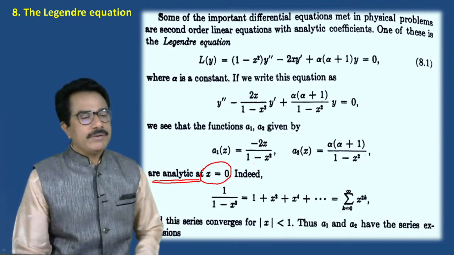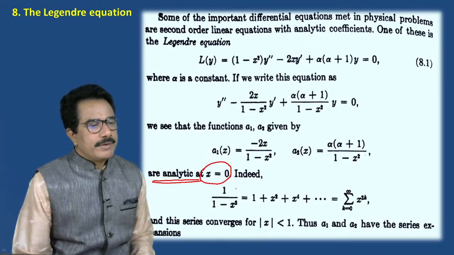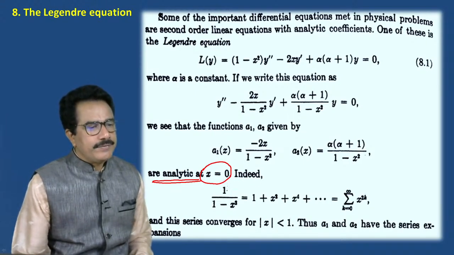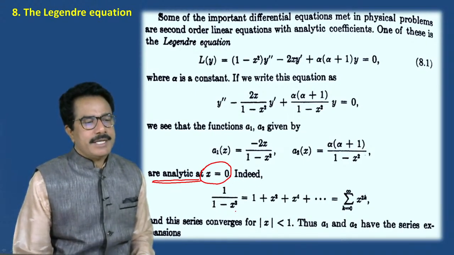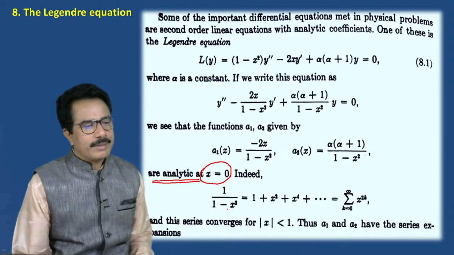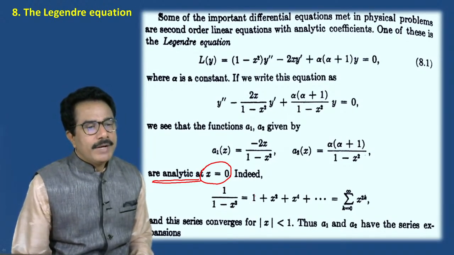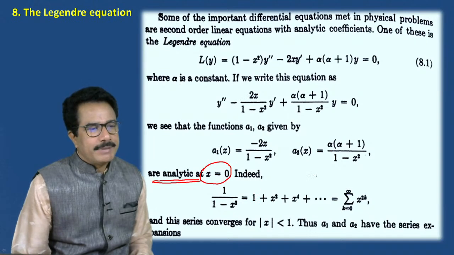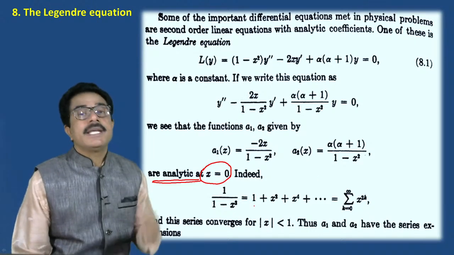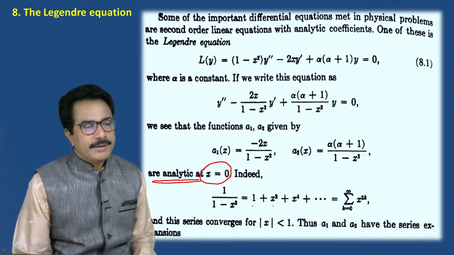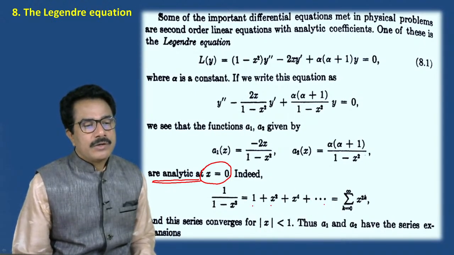Therefore, the initial value is suppose x naught. Now we can write the series for 1 upon 1 minus x square. 1 upon 1 minus x square can be written in expansion form as 1 plus x square plus x fourth plus x sixth, and so on.